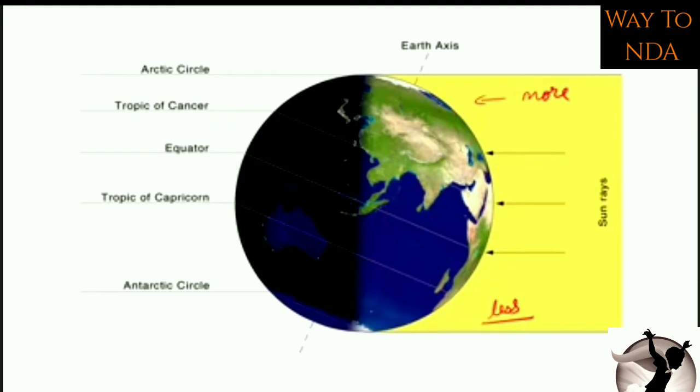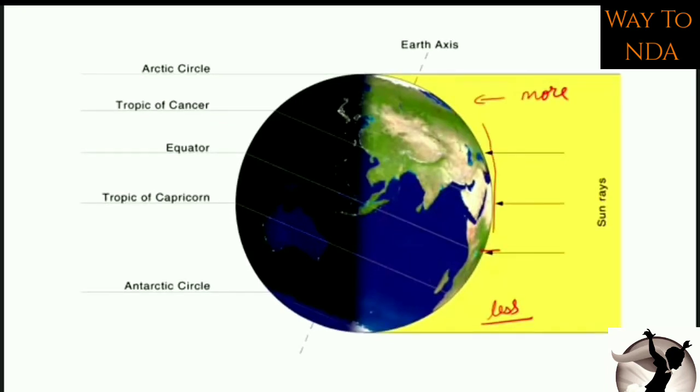Okay, so as simple as that. Why? Because here you can see this is the northern hemisphere, and this is the southern hemisphere. This is the equator, which is dividing earth into two equal halves, and this is the tilted axis of the earth, and here the sun rays are coming. So now the northern hemisphere is getting more light and southern hemisphere is getting less light.